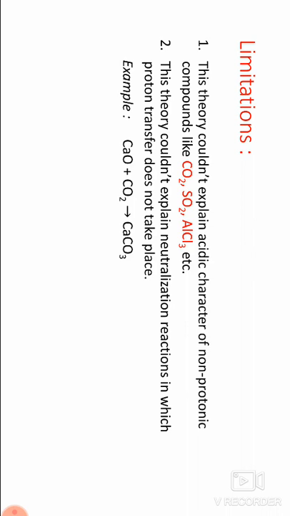This theory could not explain neutralization reactions in which proton transfer does not take place. Example: CaO plus CO2 gives CaCO3. In this reaction, forming calcium carbonate, no proton is transferred, yet it is called neutralization.